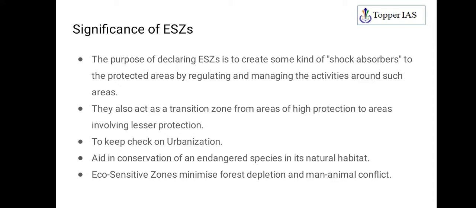Yes, because you are regulating certain activities, and it is acting as a shock absorber and transition zone, so it is going to reduce man-animal conflict in that area. Also it minimizes forest depletion, because you are going to keep a check on certain urbanization activities, deforestation and all.